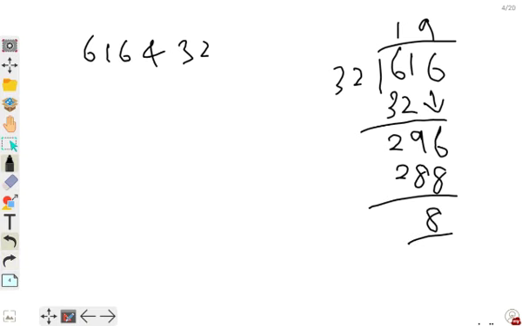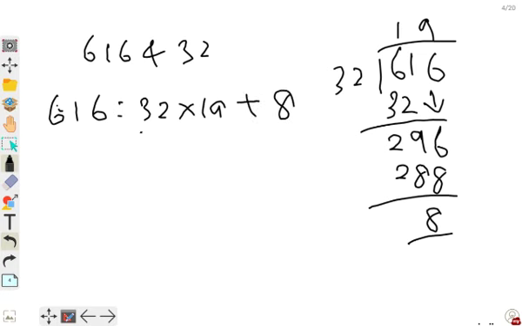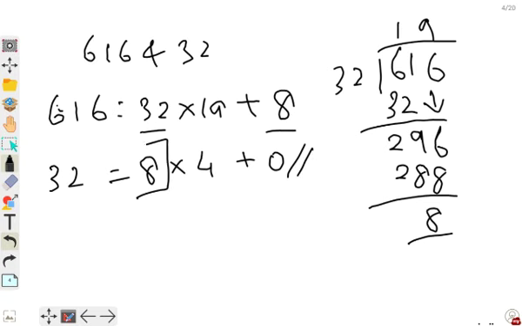Okay, so now we can write it in Euclid's division lemma form: 616 is equal to 32 into 19 plus 8. So this becomes a and this becomes b. 32 is exactly divisible by 8. So 4 8s are 32 plus 0, r becomes 0. So 8 is the HCF.